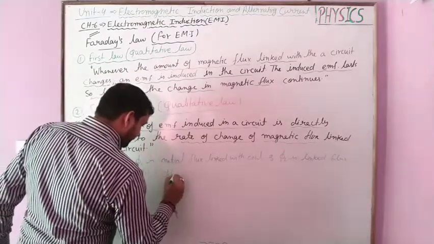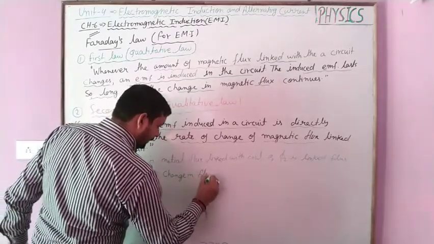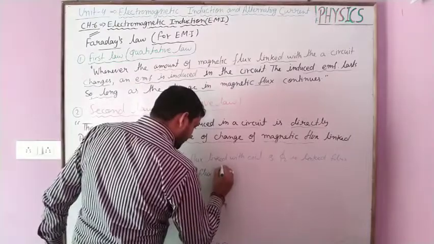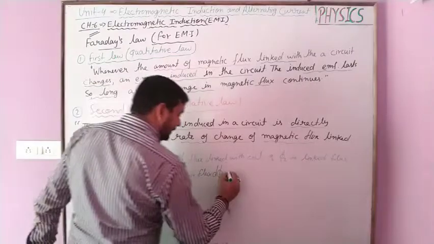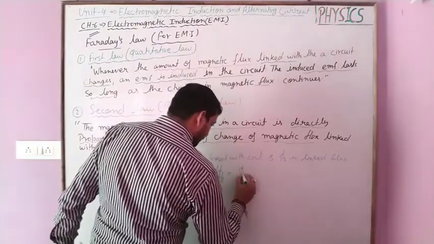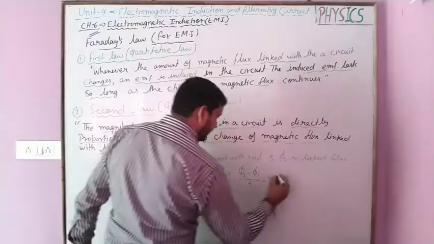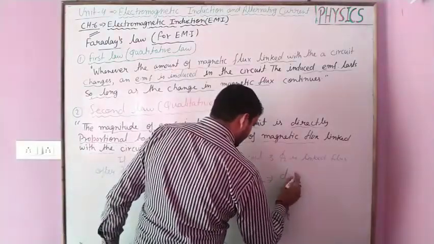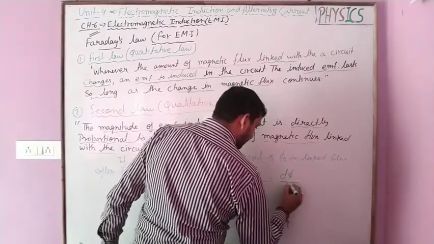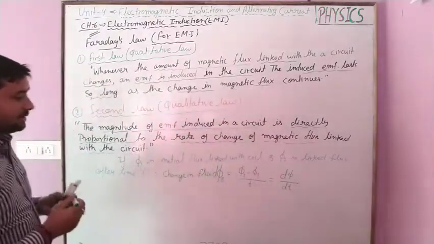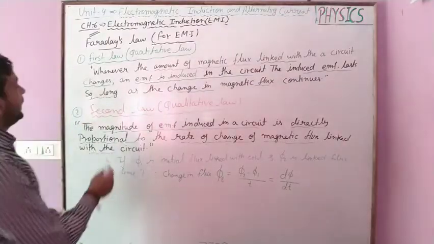the change in magnetic flux, we say d phi b, is equal to phi 2 minus phi 1 upon t, and we see that this value is d phi upon dt. Okay, this is the change in flux.